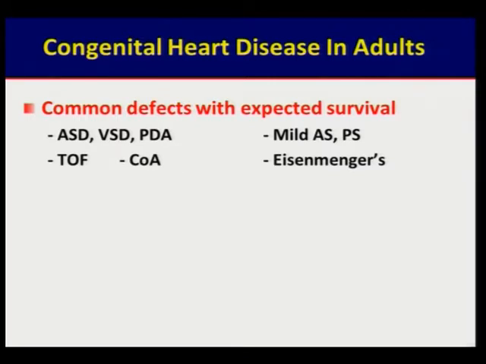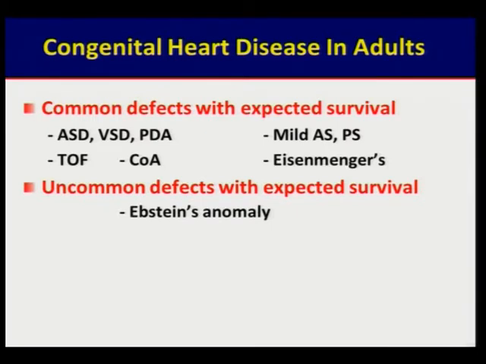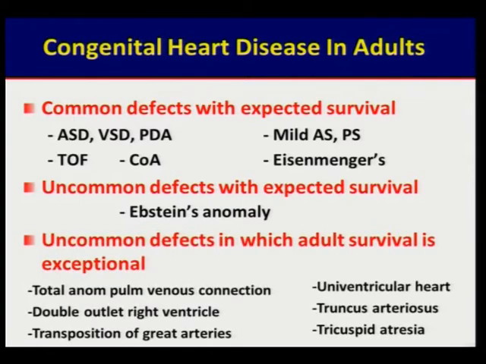And then we also unfortunately see a subset of Eisenmenger syndrome, which simply tells us that our health system for congenital heart disease is still not good. And therefore we are left with very large VSDs and PDAs who go on to become Eisenmenger. We also see Ebstein anomaly, which we know has a relatively good prognosis, although it is uncommon, but when it comes to adults, we do see adults with Ebstein's anomaly. And then we have a small percentage of adults with very complex abnormalities, who have been lucky, who have been exceptional survivors.